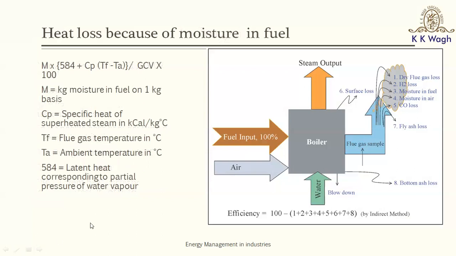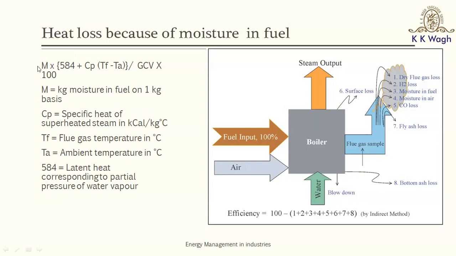The third loss is because of moisture in the fuel. Especially if you are dealing with solid fuel, there would be substantial moisture in the fuel, and that moisture again gets evaporated, so there has to be a latent heat, because the moisture would get converted to water vapor, and the water vapor would be further heated. This 584 is again in kilocalories per kg, and the specific heat of the steam you can take as a standard value. The temperature of the flue gases, however, you need to measure, and the ambient temperature, again, you need to measure.